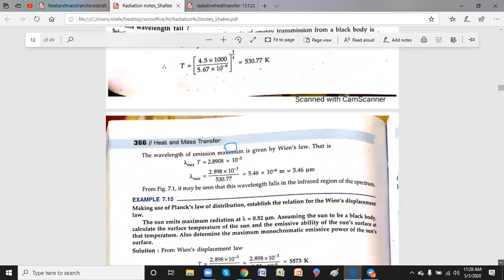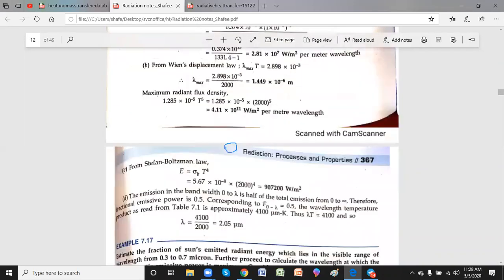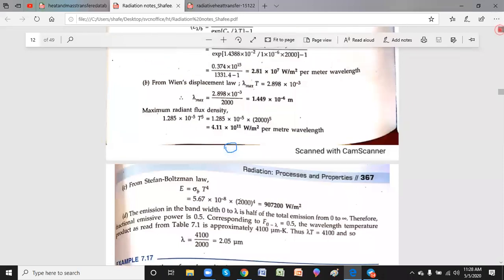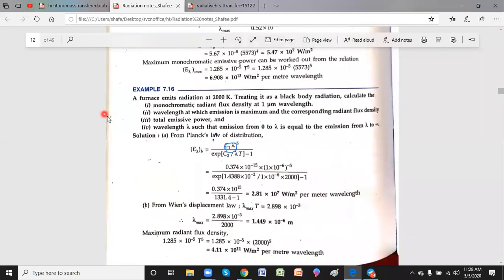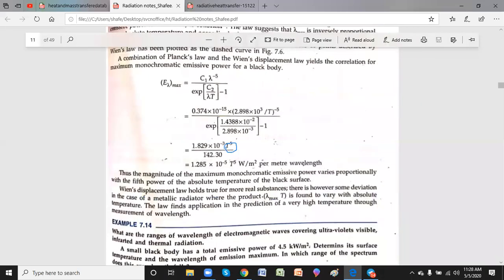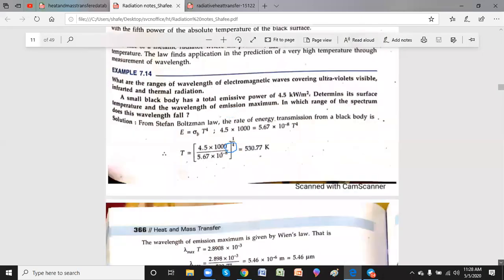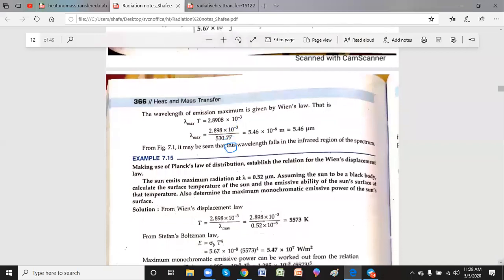Now just take one more problem. Yes, this is a very important one. I'll go for one more. So in this problem, the sun emits maximum radiation at lambda equal to 0.52 micrometers. Assuming the sun to be a black body, calculate the surface temperature of the sun and emissivity of the sun's surface at that temperature. Also determine the maximum monochromatic emissive power of the sun's surface.